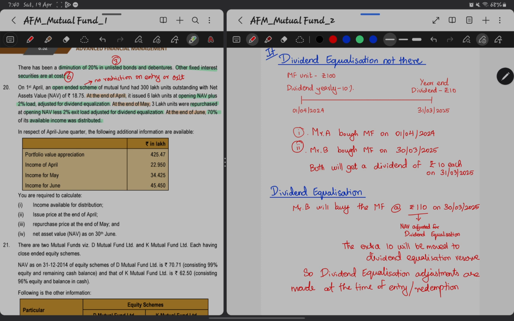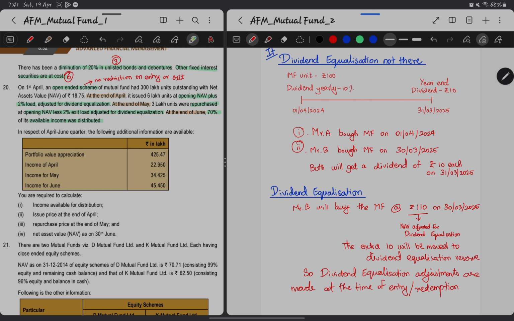Because he'll be buying at the net asset value at that time, this dividend equalization will get adjusted to the NAV. Here the price of the NAV is just 100, but the dividend equalization of 10 rupees will be added to the price. The extra 10 rupees will be moved to a dividend equalization reserve.